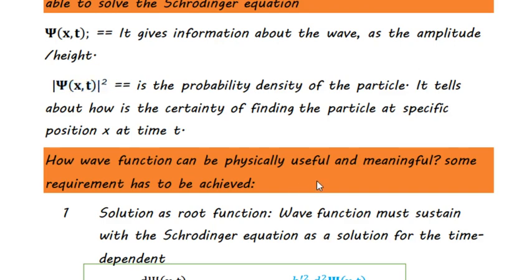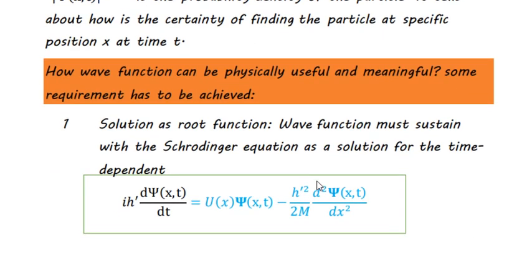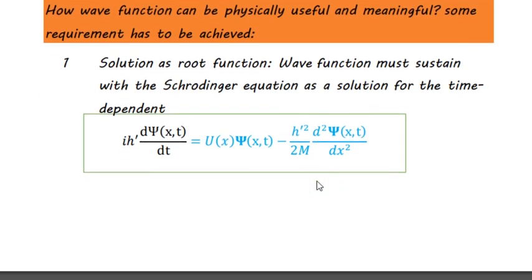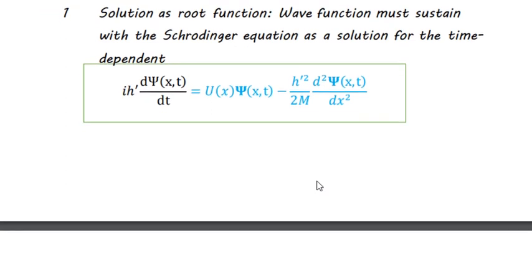But in different systems or aspects, how could the wave function itself be physically meaningful, or when can we say this is a wave function? There are conditions and requirements to justify and judge whether this is a wave function or not. The wave function is a kind of solution, or root, for the equation.